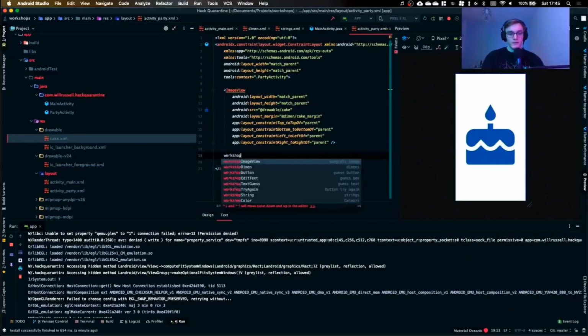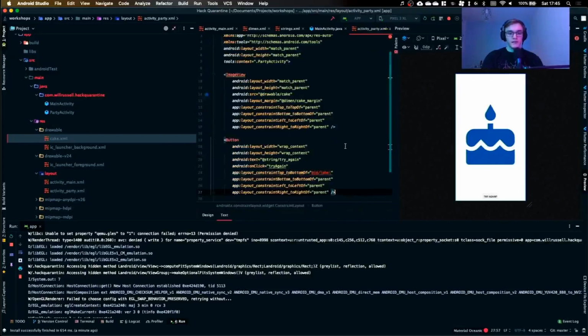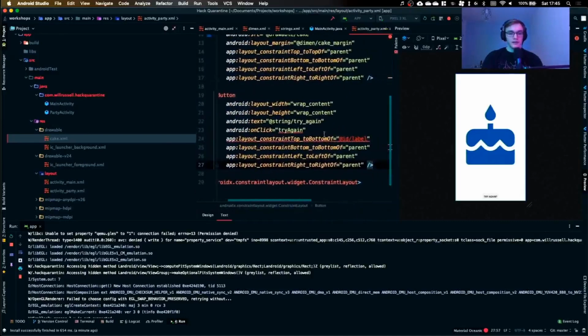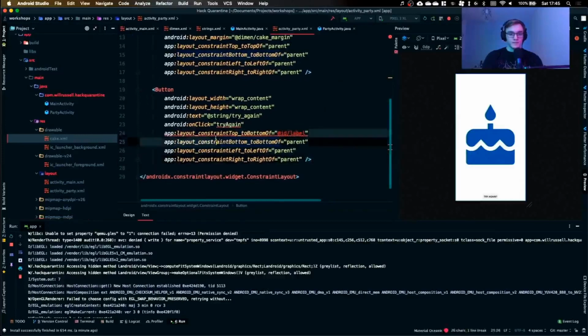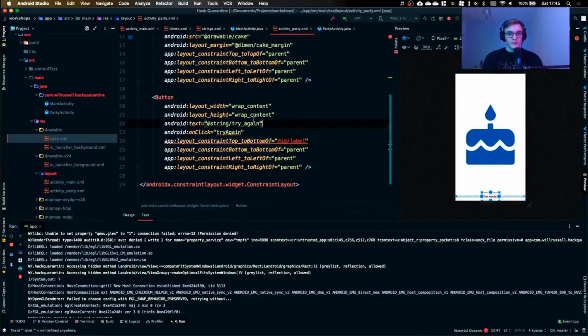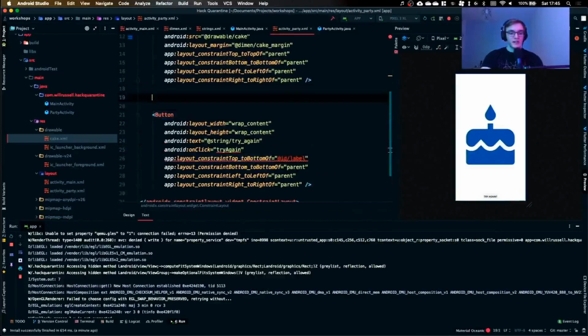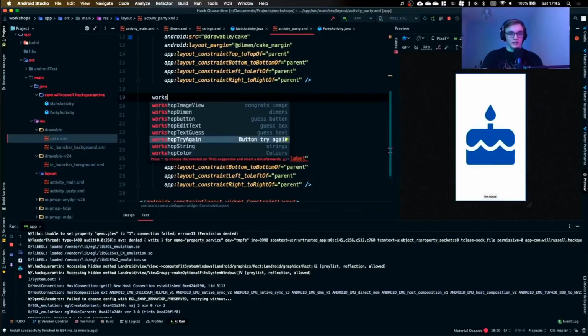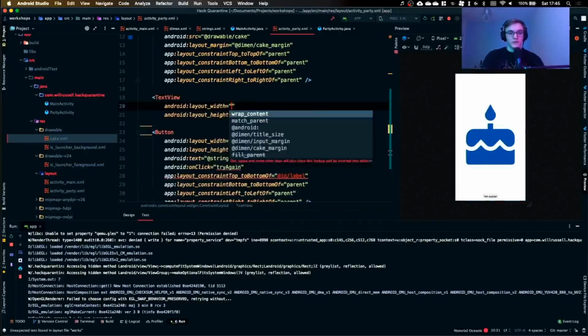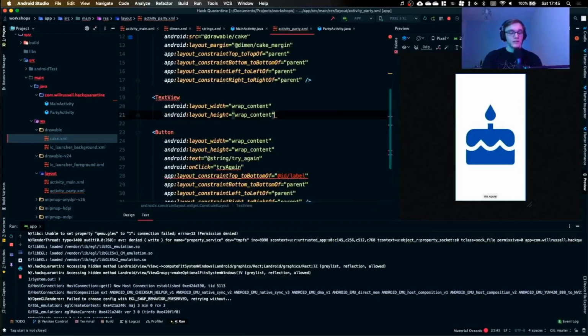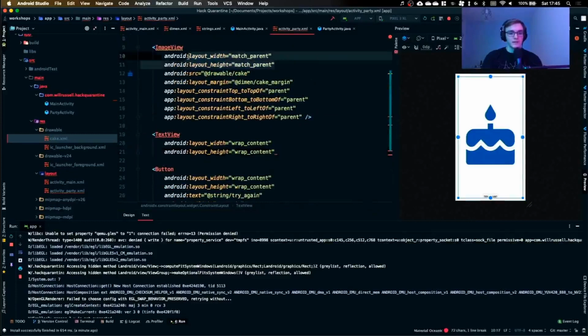So now let's have a try again button. Again, very similar to the button we had earlier. Let me make this more, it's quite big, this. There we go. It wants an ID called label. Now a get try again button. Now, I don't think that's in my thing. So we're going to make a very quick text view. And we're going to make it wrap its content, which basically means that it will be as big as it needs to be, whereas match parent means it will match the entire screen, which is what happens here with match parent, and that's why the cake's very big.